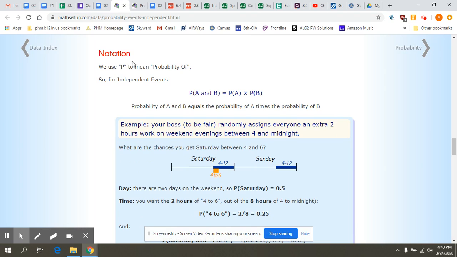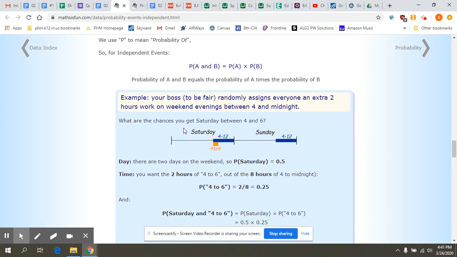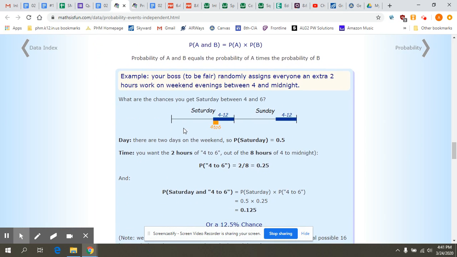So P is probability of. We've been talking about probability as P. For independent events, what's the probability of A and B? Because it's "and," we're going to multiply them together. So you take the probability of an event A occurring and the probability of event B occurring and multiply them together. Let's go through this example.